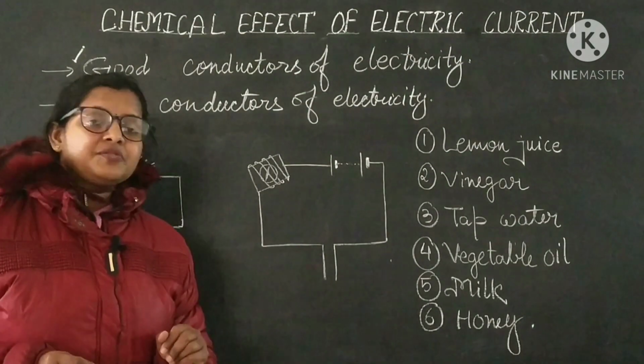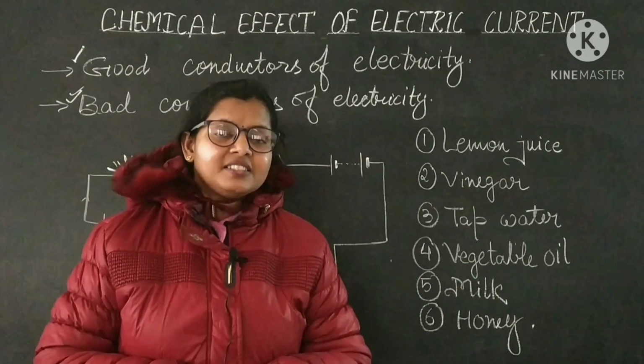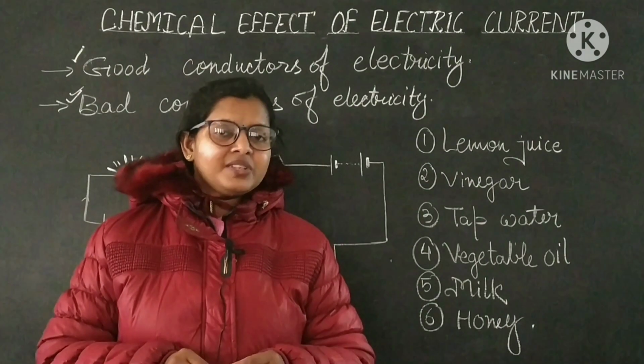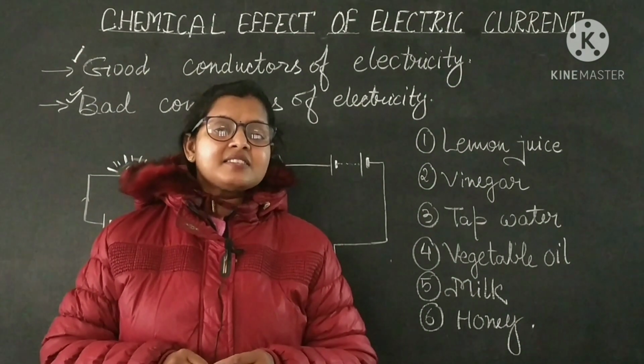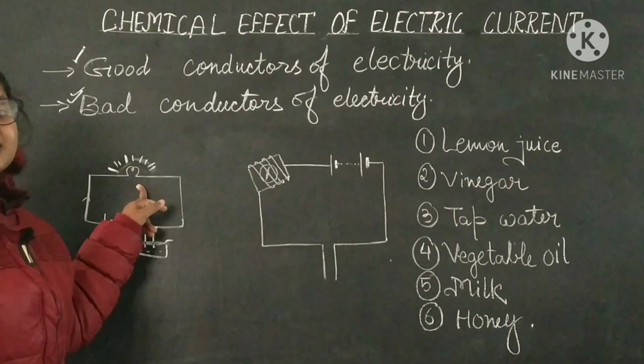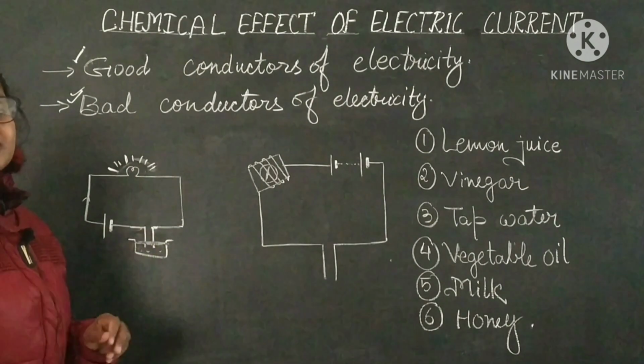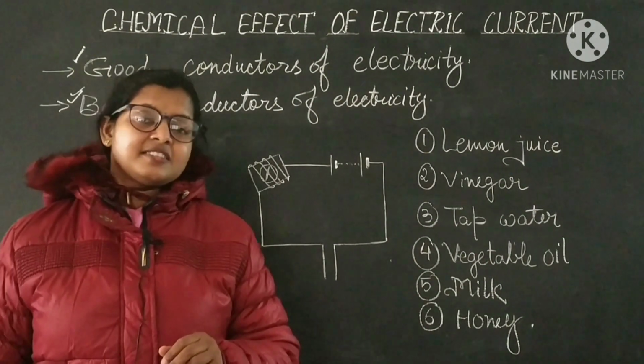There are some metals or some materials which can conduct electricity, but in a poor quantity. In that case, this bulb will not get sufficient current to get heated, and then it will not glow, which will show that it is a poor conductor of electricity.